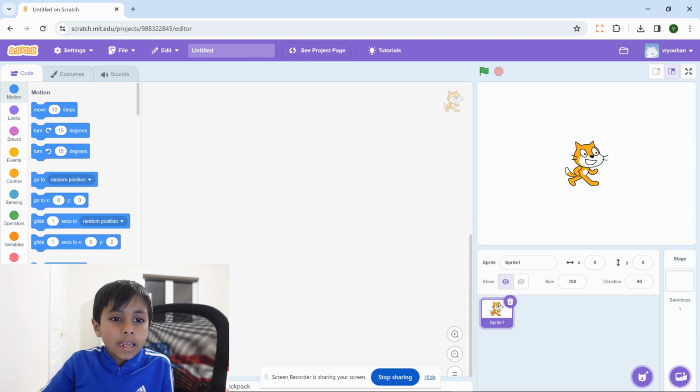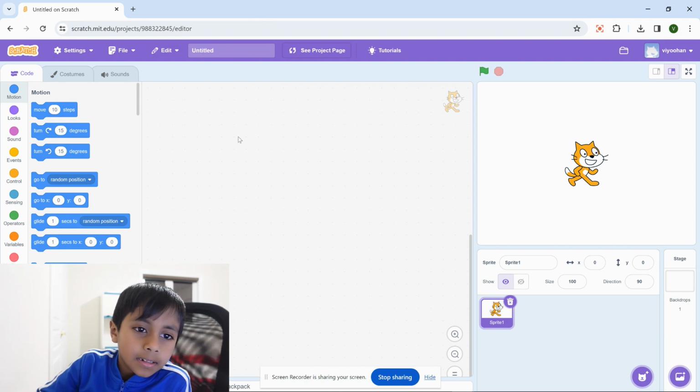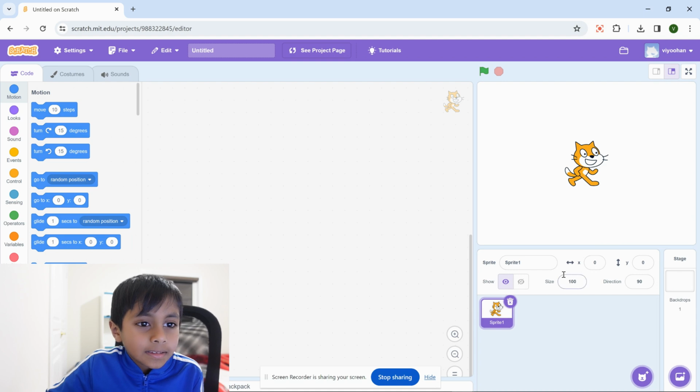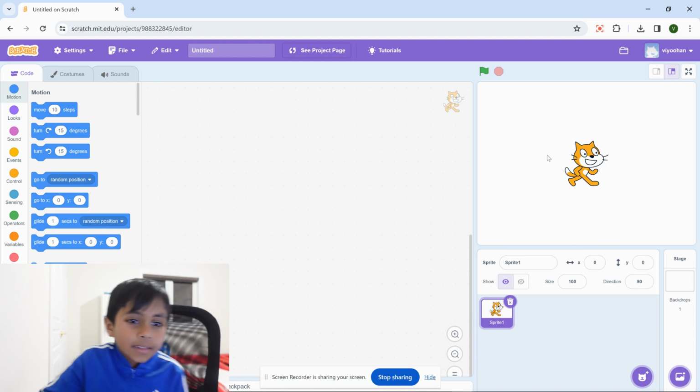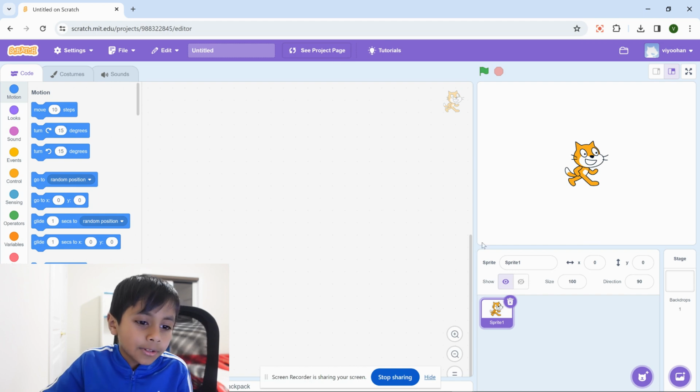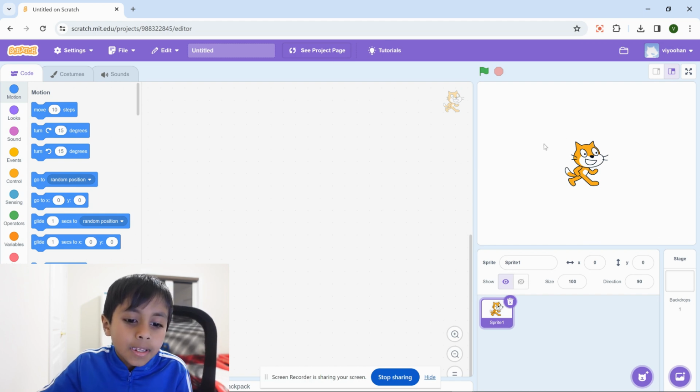If you look over on this side, you'll see a cat standing in the middle of this square, and that's your sprite. If you want, you can add more sprites.